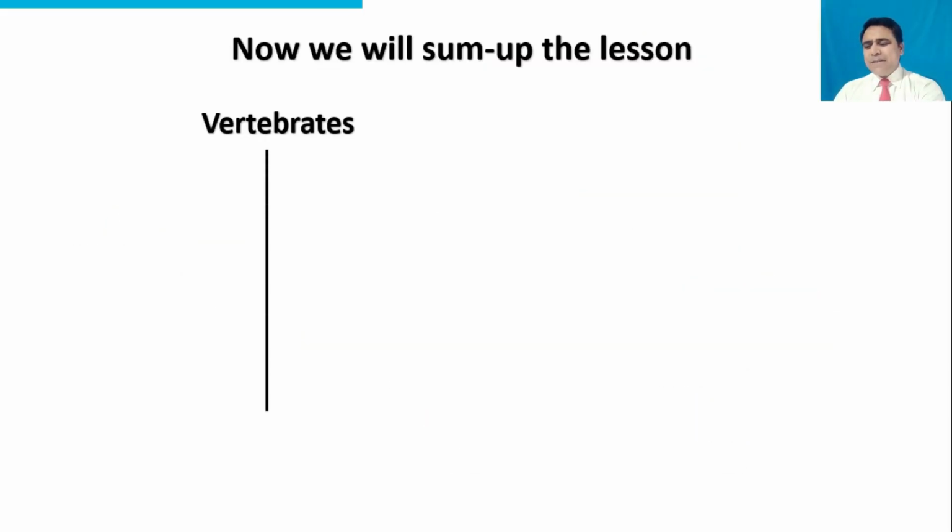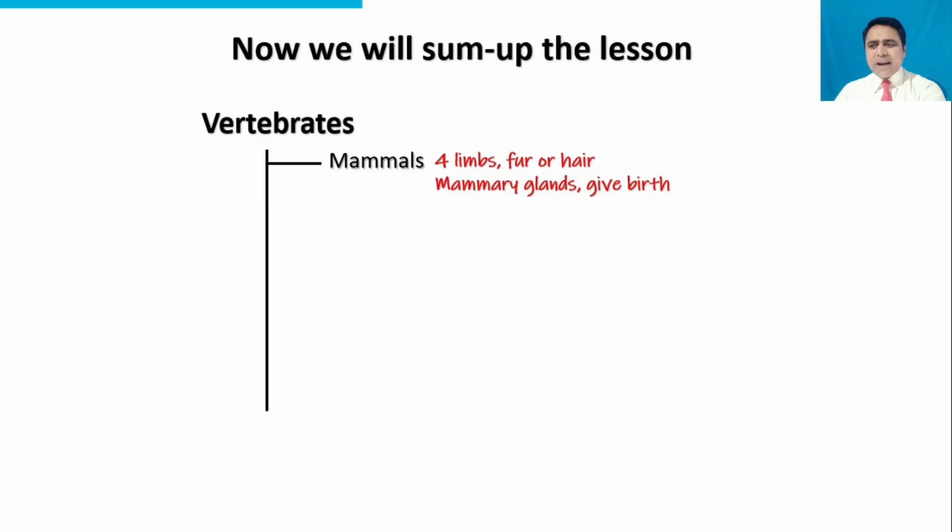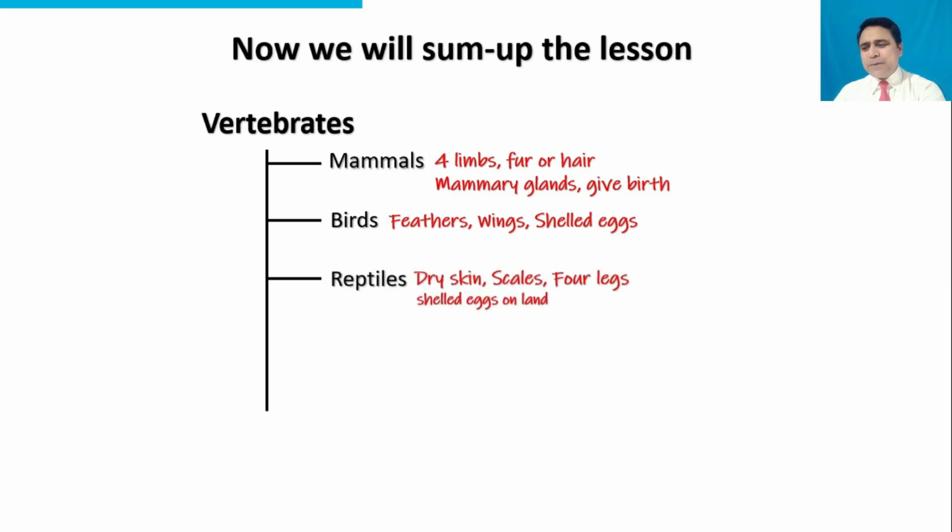Vertebrates. Mammals is the class of vertebrates. They have four limbs, fur or hair, mammary glands, give birth. Class birds. They have feathers, wings, shelled eggs. Class reptiles.